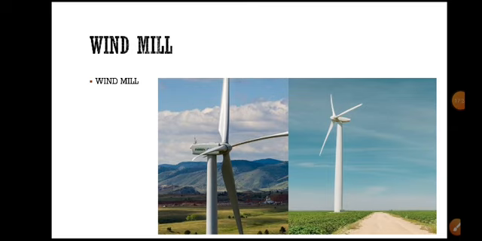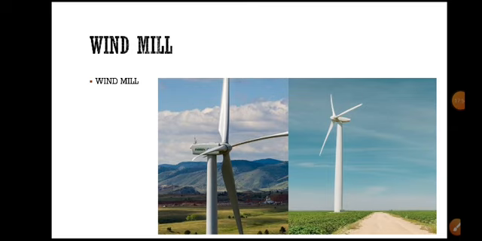China is producing most of the wind energy, and Japan, Germany, Italy are also producing much of the wind energy, and in India also, in Gujarat and some of the Himalayan parts and Rajasthan desert areas, we are producing wind energy, but the production of wind energy is very less compared to other types of energies in India.